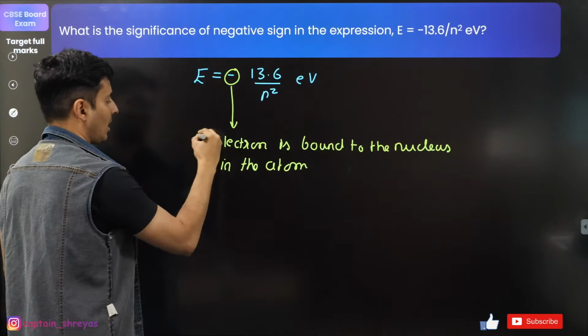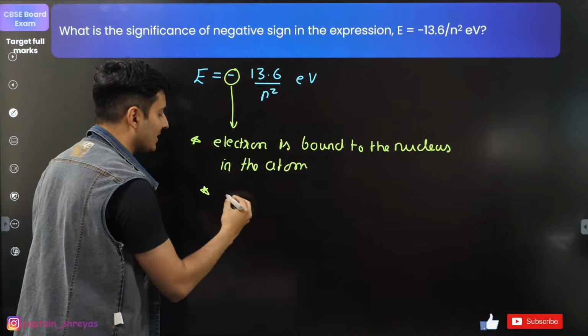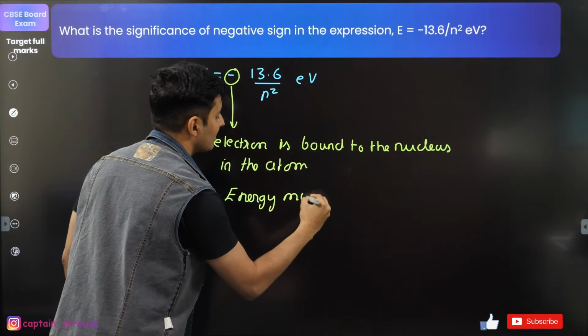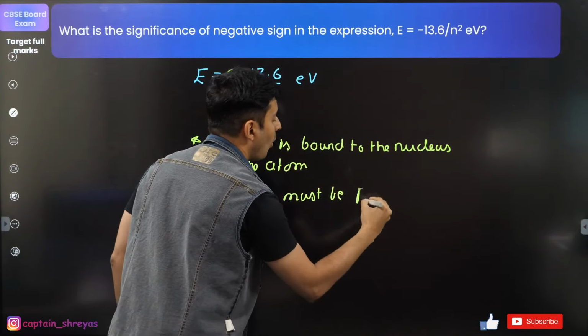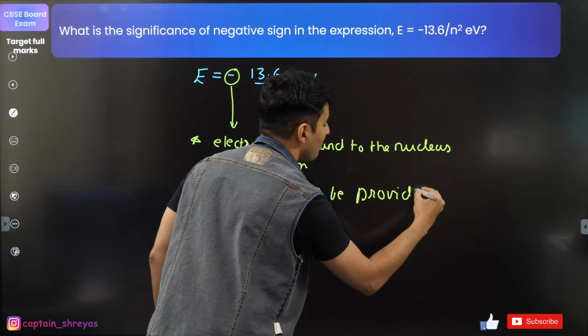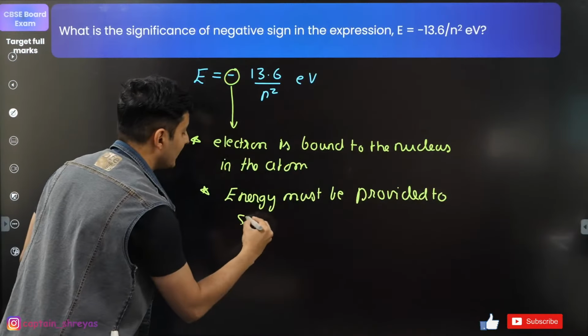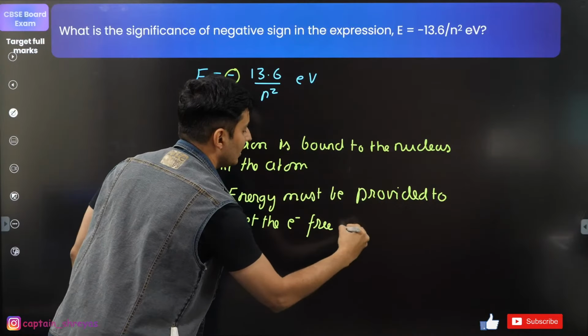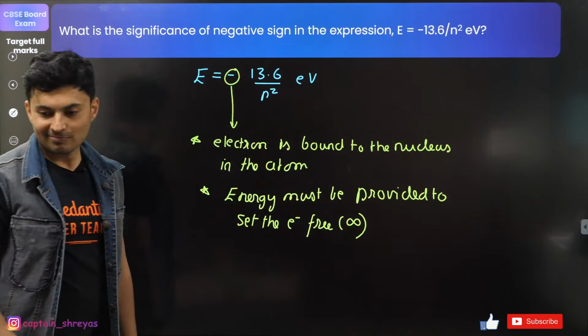That's number 1. Also, it signifies that energy must be provided to set the electron free, that is till infinity.